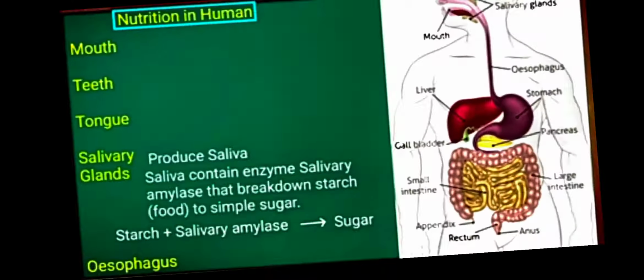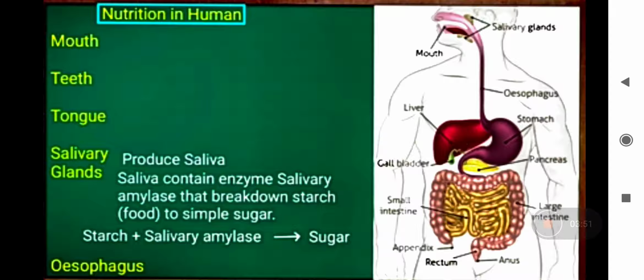So we have the mouth, which we call the buccal cavity. We have teeth and we have the tongue. The tongue also helps in turning your food and moistening it. Saliva contains several enzymes, such as salivary amylase. Your tongue helps in rolling of food, and the tongue is also responsible for speech.